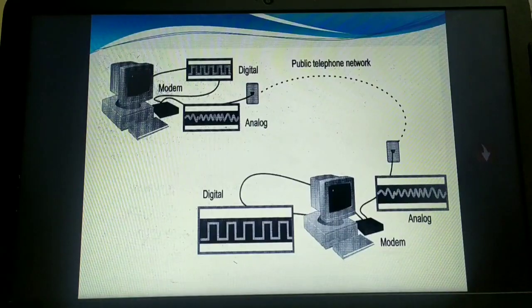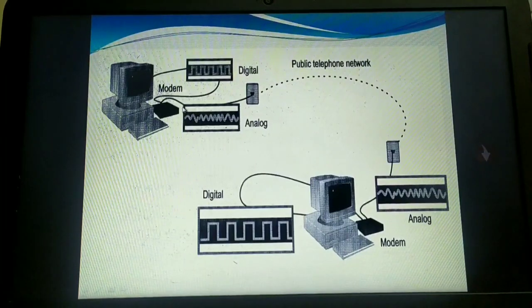So in order to have the two different devices, they have combined both the modulation process and the demodulation process in a single device known as the modem. That is why modem stands for modulator and demodulator. MO stands for modulator, DEM stands for demodulator. That is why, no matter whether you send or receive signals, this modem has the capability to convert the digital signals into analog, and at the time of receiving, analog back again to digital. Hence it is known as the modem.